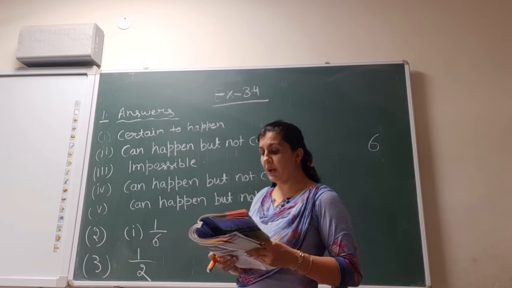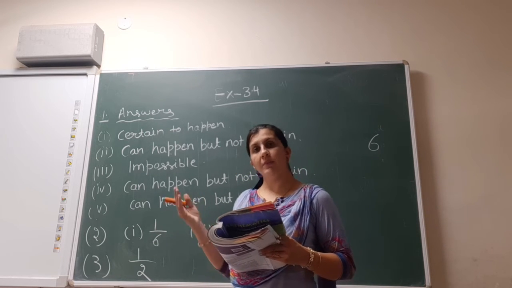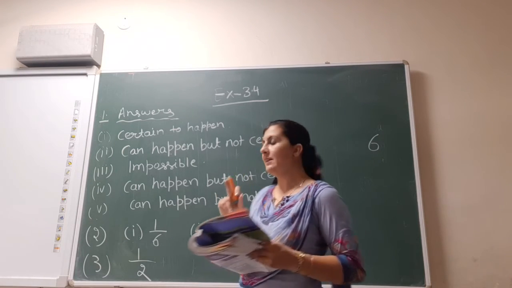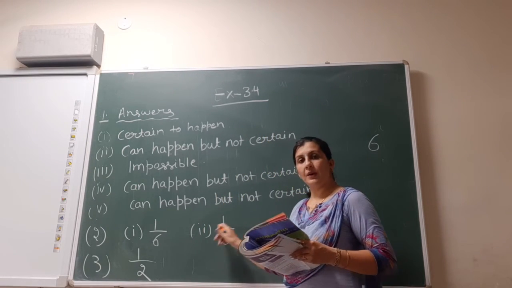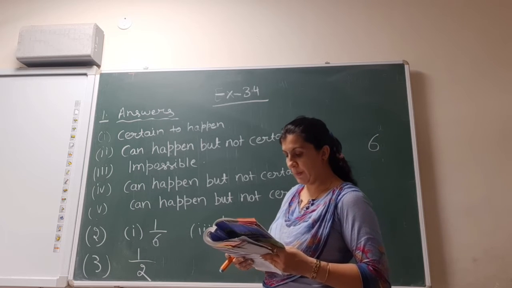Next is what is the probability of drawing a marble with number 5? Same, 5 is on one side of the dice, so 1 by 6. Total probability is 1 by 6.